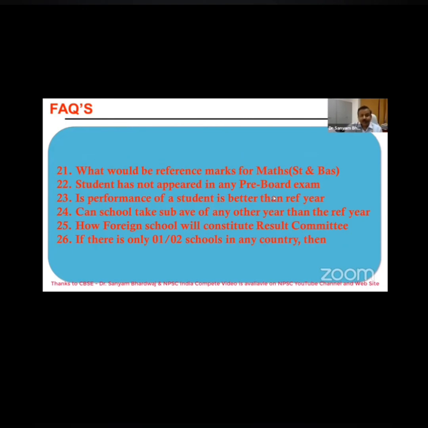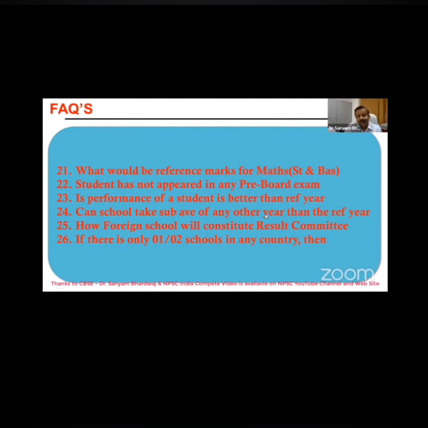Can a school take the average of any year other than the reference year? No. If you are going for the reference year of 2019, then the average of the subject is also to be taken from 2019 only, not 2018 or 2020.